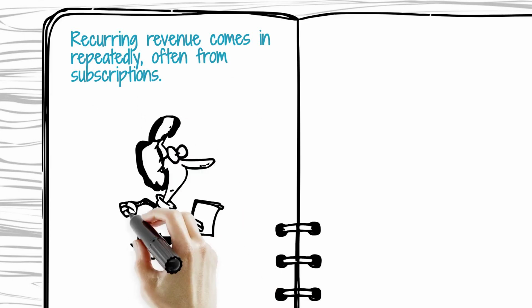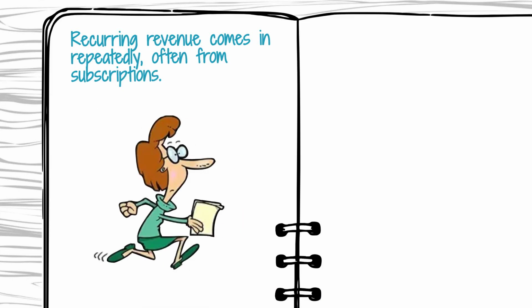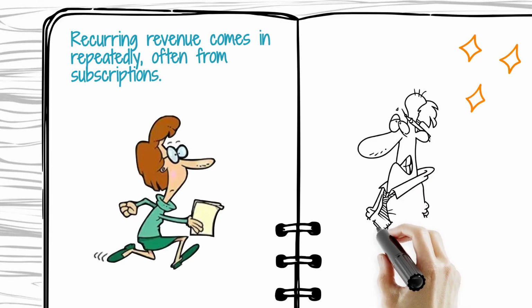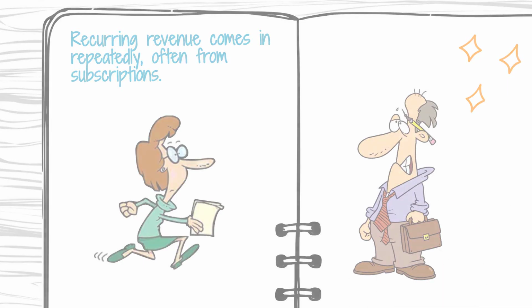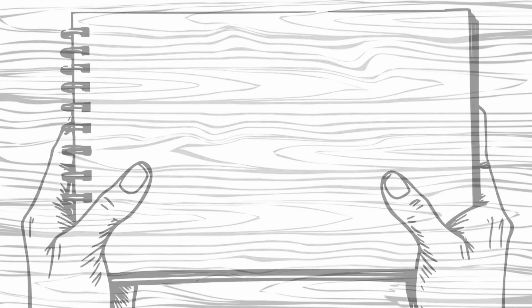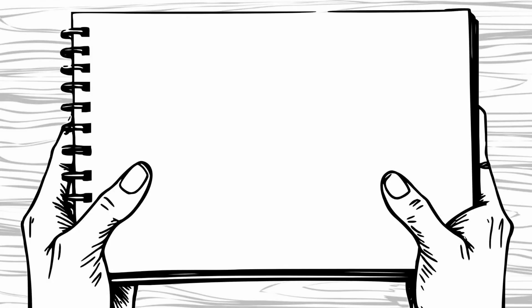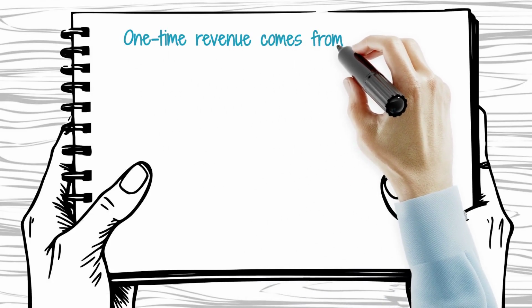In contrast, one-time revenue happens from a single sale or event. For example, a furniture store may earn one-time revenue from selling a sofa. A consultant may receive a one-time payment for a project. This type can be useful, but it is less predictable than recurring revenue.